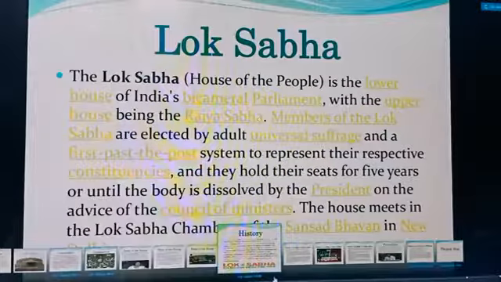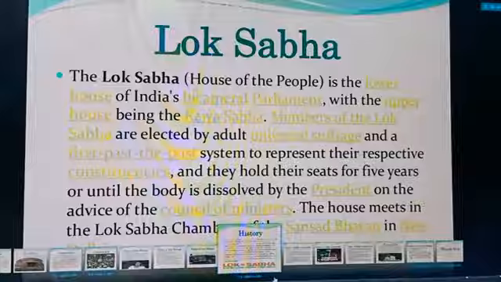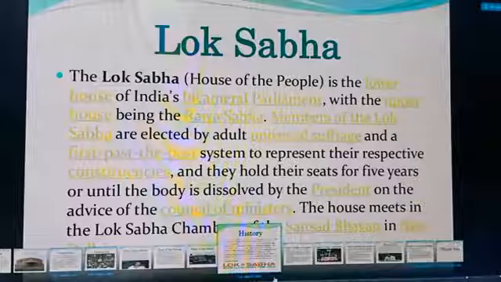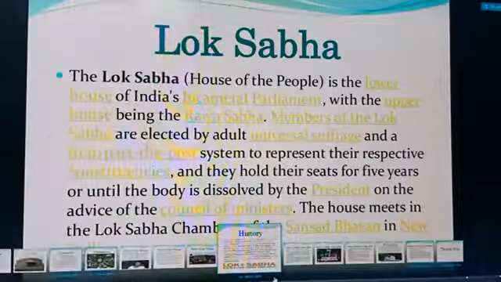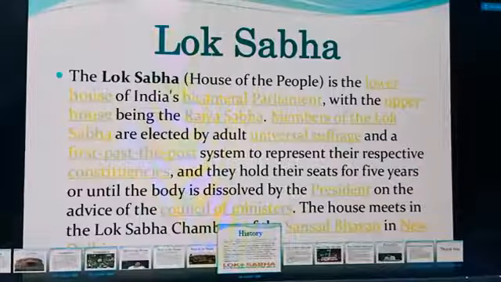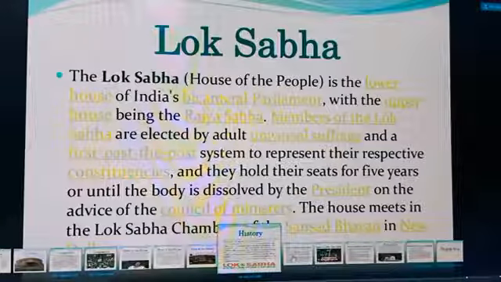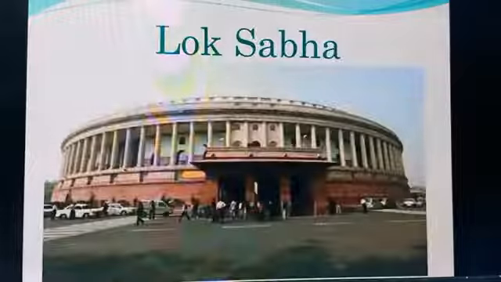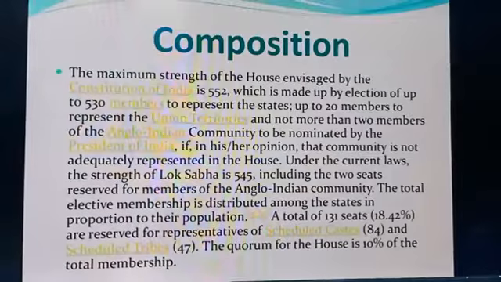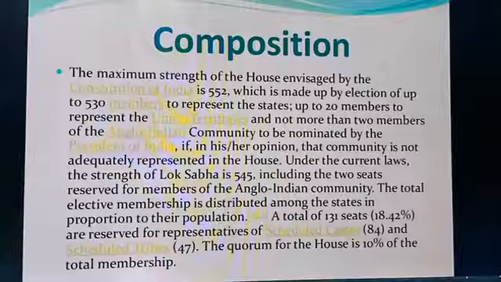And why is it so? Because people are directly involved in electing them and they represent us in the Lok Sabha. So via universal adult franchise, as in earlier classes you must have learned, those who are adults vote and choose their representative because they have the maturity to differentiate between right and wrong.